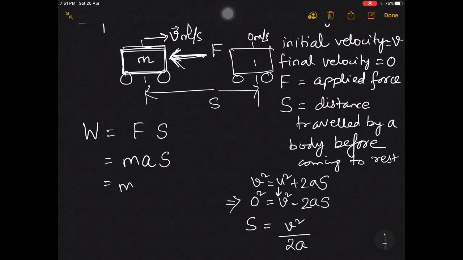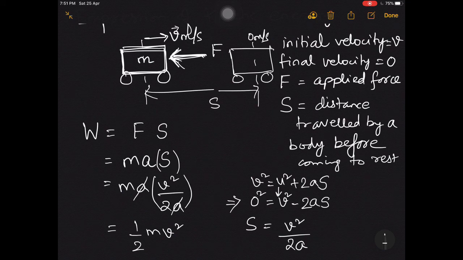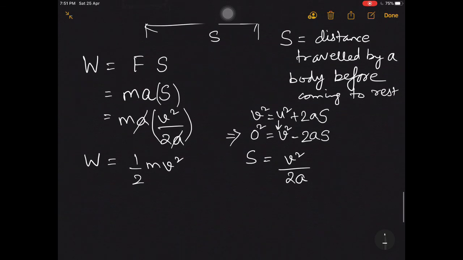Now this I will substitute here. In place of s I substitute v square by 2a. a and a will get cancelled and I am left with this expression, half mv square. So this is the amount of work done by the opposing force to stop this body. Now whatever work is done, that we say was the amount of kinetic energy possessed by the body.